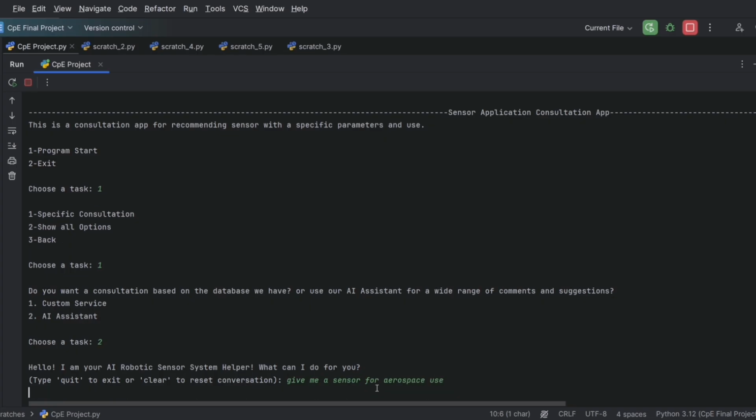Since it is from DeepSeek, this will take quite a while to give you a result, but it's still a useful tool for the users to use.